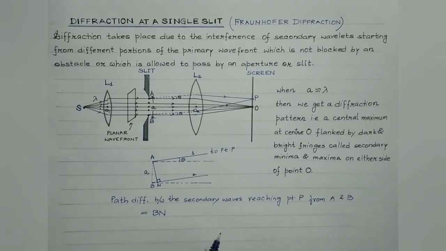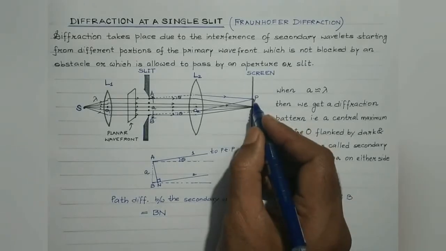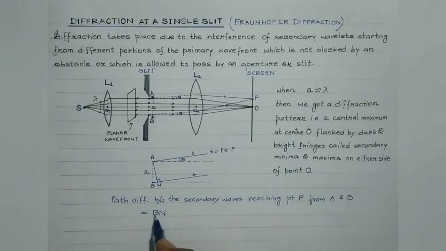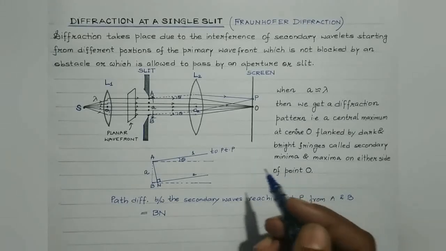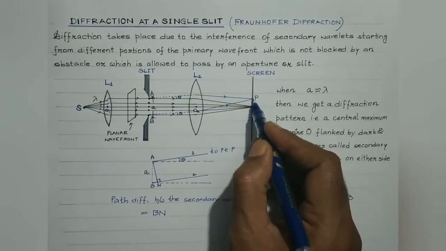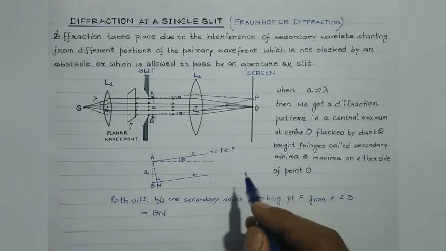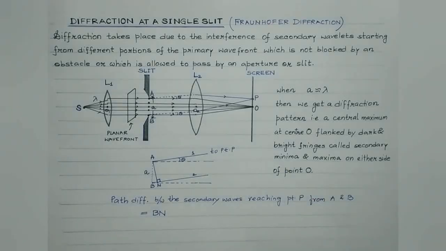Right? This is the path difference. And as I have stated, students, the intensity at point P will depend on the path difference between the secondary waves emitted from the corresponding points on the wavefront. So that is how we can decide whether point P is the seat for secondary minima or secondary maxima. Students, we will derive the conditions for secondary minima and secondary maxima in my next video, right?